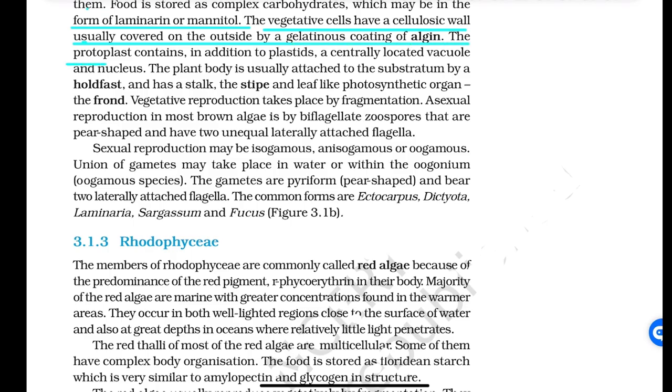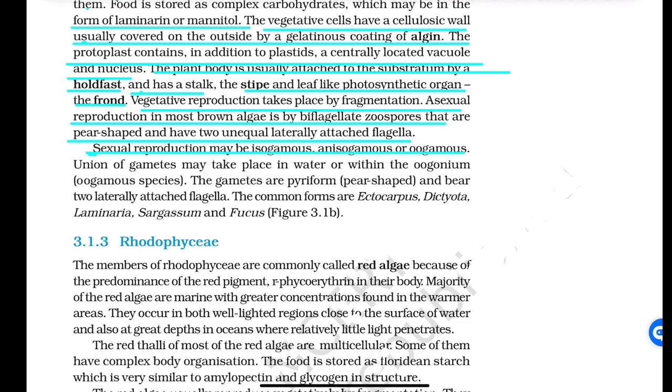The protoplast contains, in addition to plastids, a centrally located vacuole and nucleus. The plant body is usually attached to the substratum by a holdfast, and has a stalk, the stipe, and a leaf-like photosynthetic organ, the frond. Vegetative reproduction takes place by fragmentation. Asexual reproduction in most brown algae is by biflagellated zoospores that are pear-shaped and have two unequal, laterally attached flagella. Sexual reproduction may be isogamous, anisogamous or oogamous.